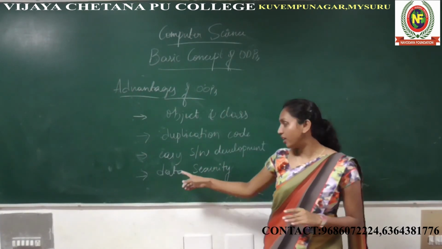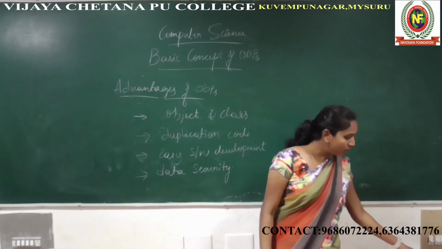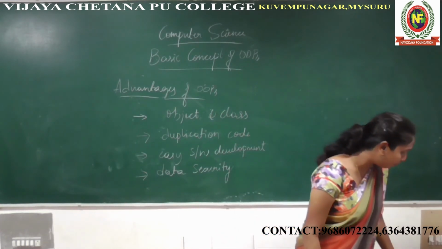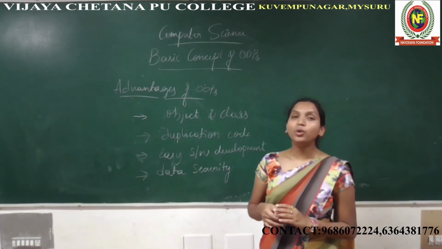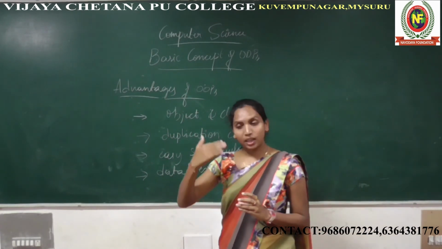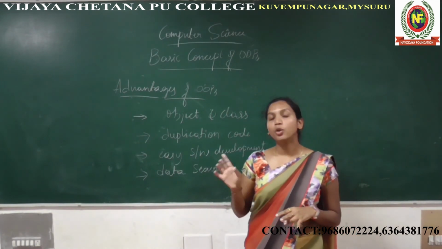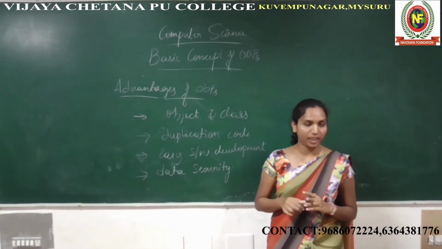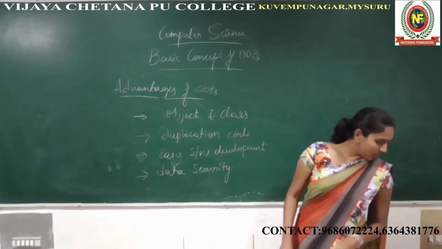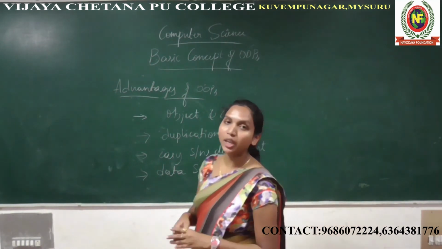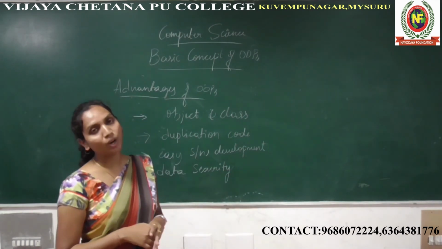You should write complete sentences. I'm just writing the main points here; in your notes, have the complete sentences. And complexity can be minimized through inheritance. So using inheritance, we can reduce the complexity of the code. There is another advantage: the object and function can be communicated through message passing.